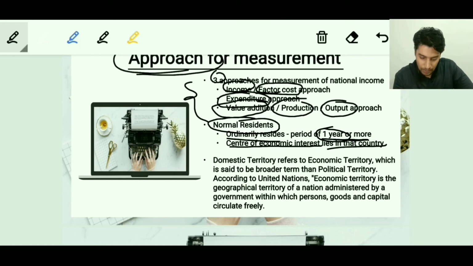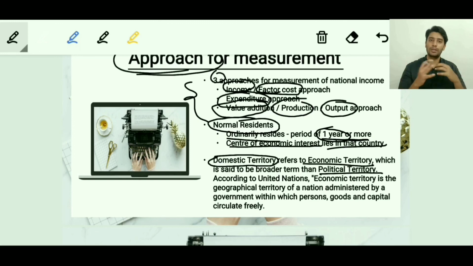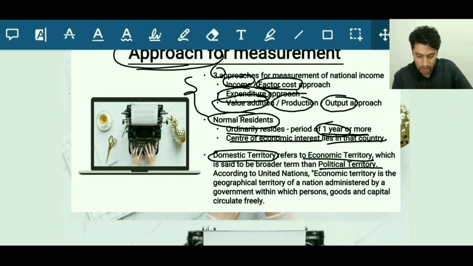Let's move on. The next is one more term, domestic territory. We have discussed this word domestic in the full form of GDP, gross domestic product. Domestic is nothing but the domestic boundary of the country, but it does not mean political territory. It means economic territory, as mentioned here. It is economic territory, it is not the political territory. And economic territory is a vast term, a bigger term, a greater term. It is not restricted to the political territory of the country. So that's the last slide.